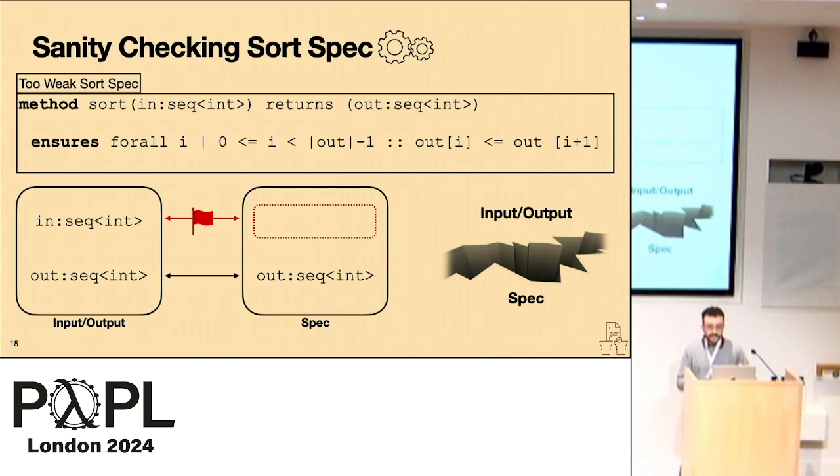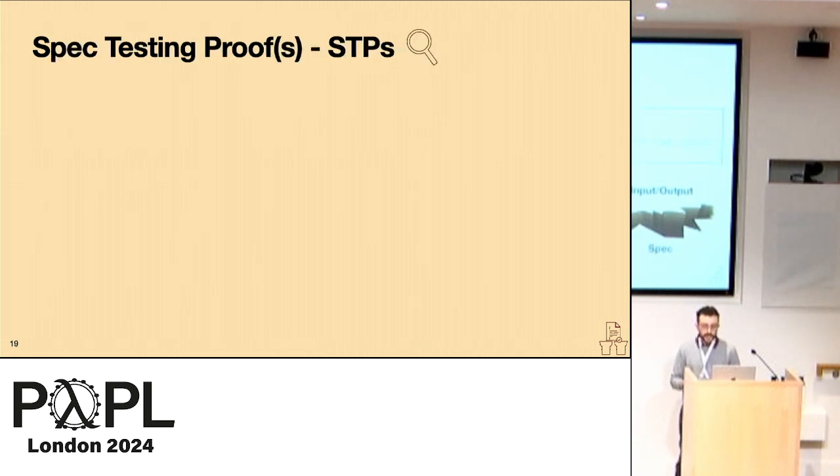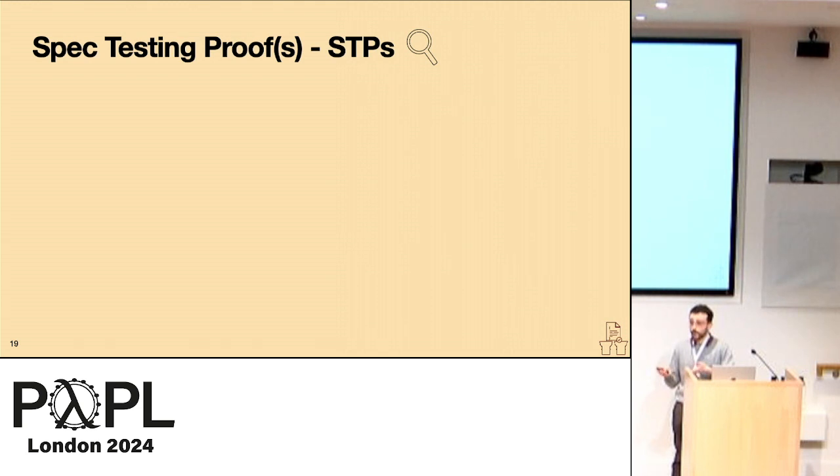Note that these are just hints to the developer. They're not outright indicating a specification bug, and they still will require some manual effort to diagnose or exonerate, say, that this is actually intended. But the tooling we actually are providing to help answer these questions takes the form of a spec testing proof. This is a manual methodology for writing tests similar to unit tests, but for specifications specifically.